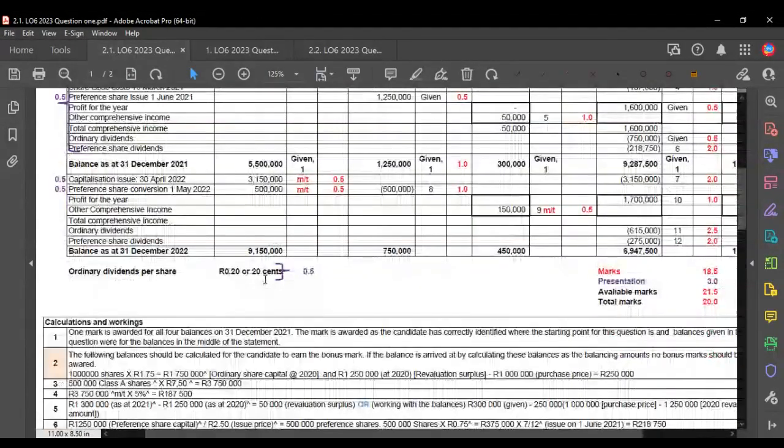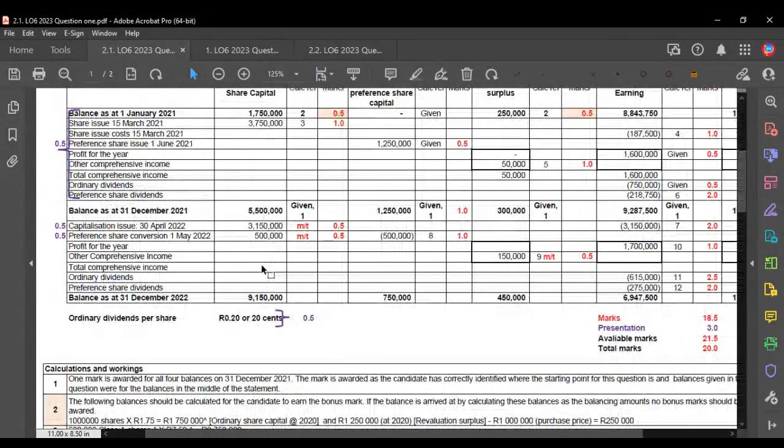Firstly, what is a capitalization issue? A capitalization issue is when a company is trying to either pay less dividends or not pay dividends. What they will do is say to the shareholders, we're going to actually give you shares. We're going to give you shares as a reward for being an owner. Normally, we would expect companies to give dividends as a reward for being an owner, but now they're saying we're going to give you shares as a reward for being an owner.